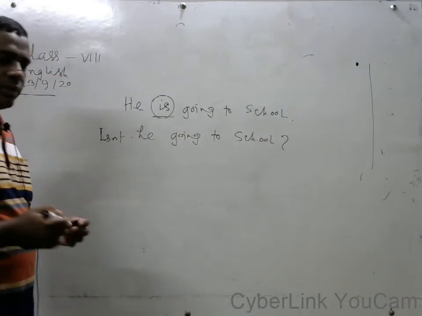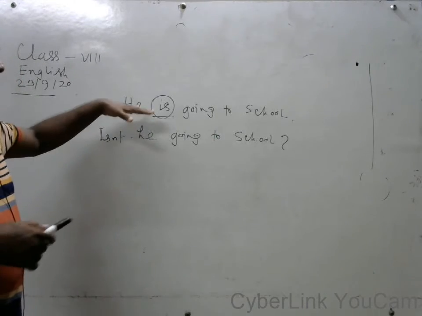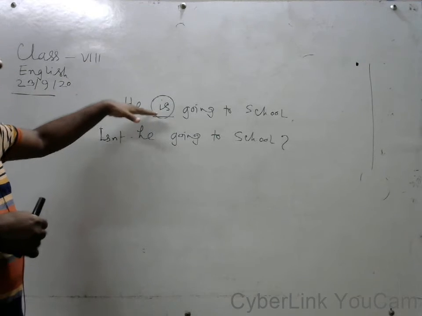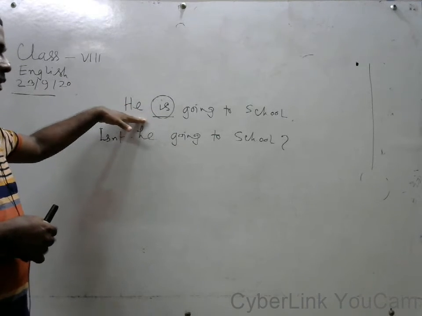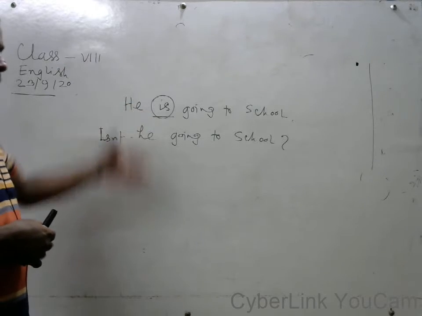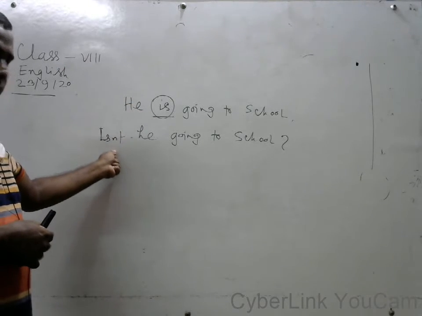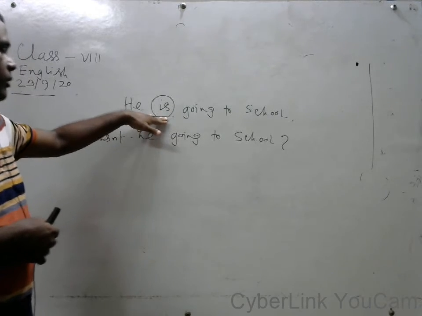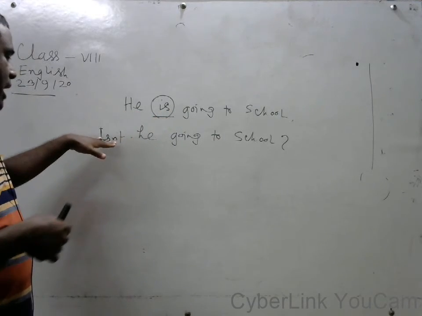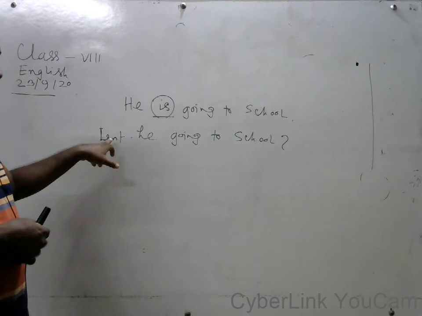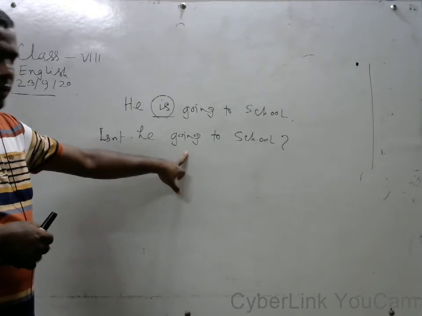As the sentence "He is going to school" is affirmative, we have to change it to negative interrogative: auxiliary verb plus negative short form, isn't he going to school?